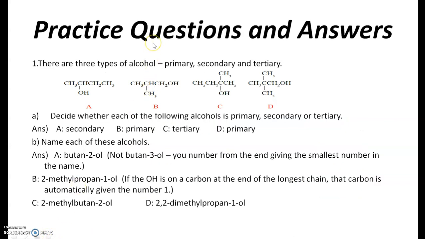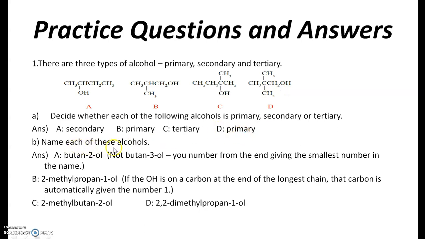Let's try some extended questions. There are 3 types of alcohol: primary, secondary and tertiary, A, B, C and D. Decide whether each of the following alcohols is primary, secondary or tertiary. The most important thing here is the OH bearing or OH holding carbon. Here the OH holding carbon has 1 H, so it means A is secondary. Here also the OH holding carbon has 2 hydrogens, so it's a primary. And here no hydrogen, so it's tertiary. And here also 2 hydrogens, so it's primary.